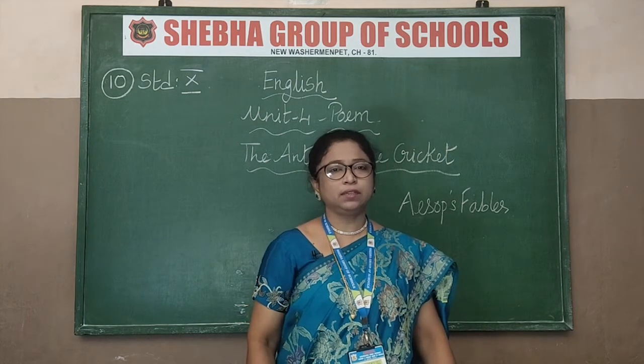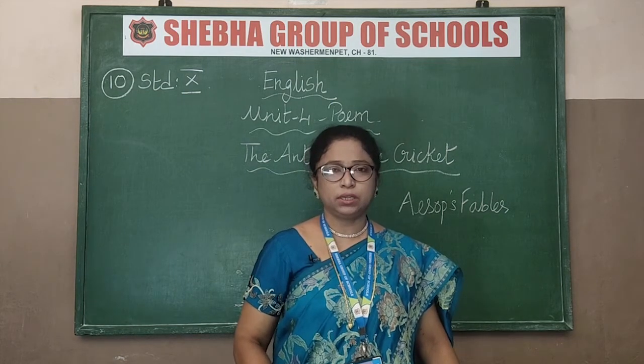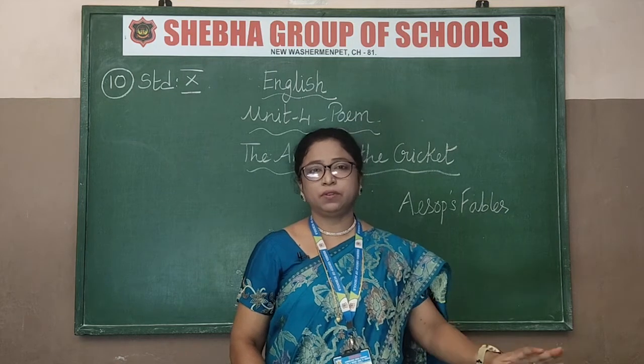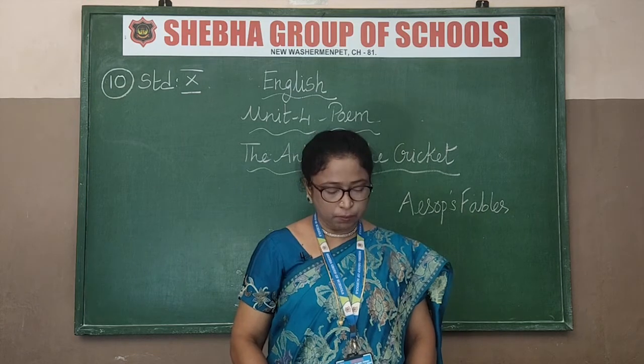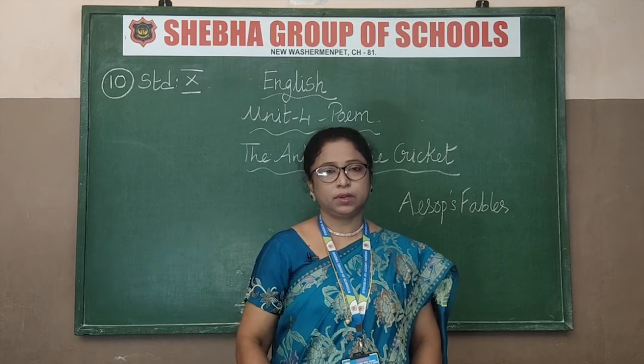Today I will be starting with the 4th unit. We have completed 3 units in total. Now for the 4th unit, I will start with the poem The Ant and the Cricket. Alright.